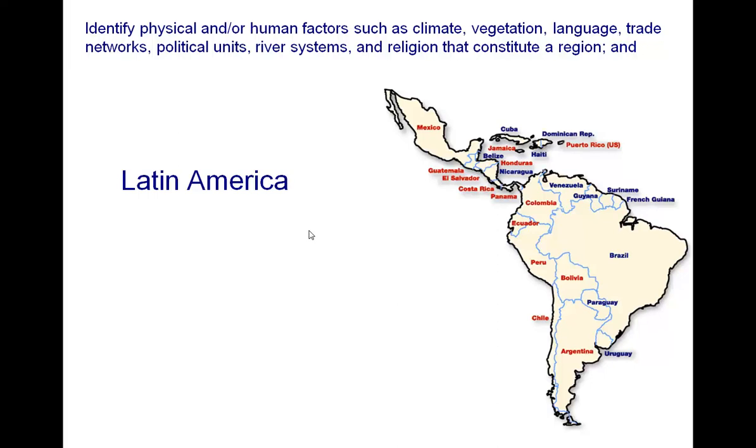So with Latin America, when we look at its climate, it's dominated by the tropical areas, but there is also climate related to the arid aspects of the region and the highlands. We looked at vegetation corresponding to the climate. Languages are based on colonization and are dominated by Spanish and Portuguese. Trade networks include the Mercosur and CAFTA. Some important countries we need to know are Mexico and Brazil. The Amazon is an important river system, and religion, Roman Catholicism, again connects back to the fact that the region was colonized by Roman Catholic countries.